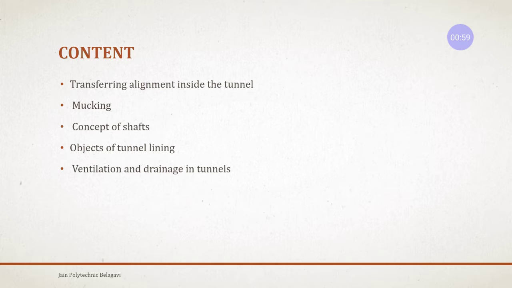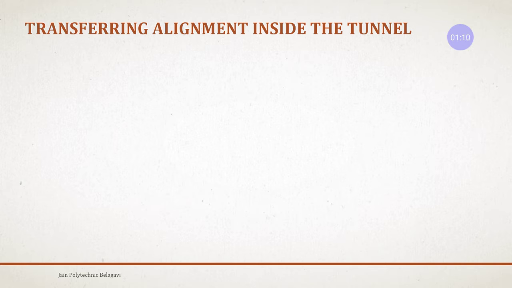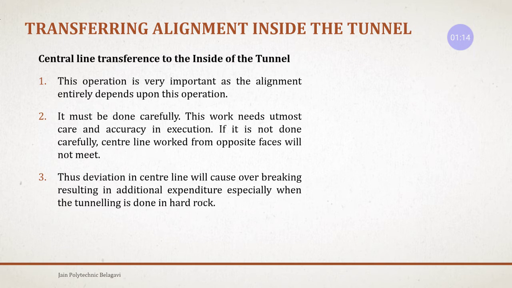These are the few terms to be explained in this session. So the first one is the transferring of alignment inside the tunnel.